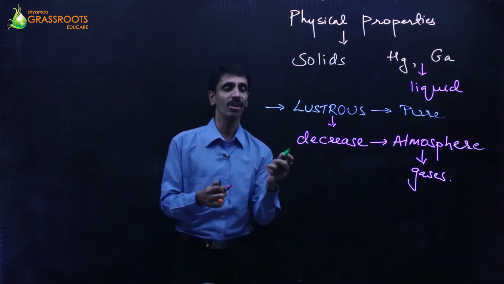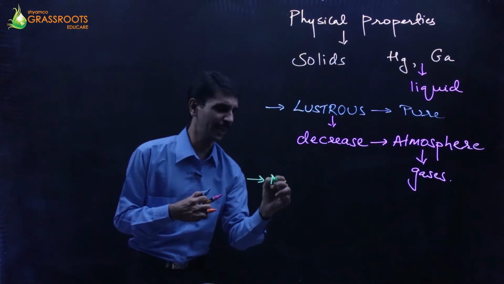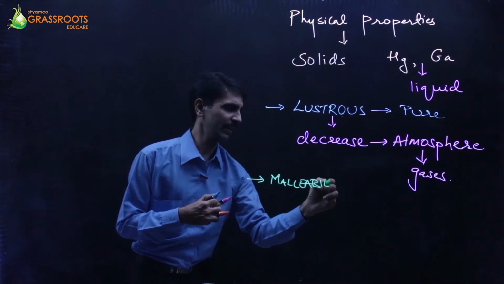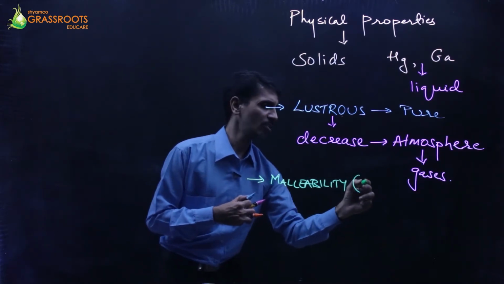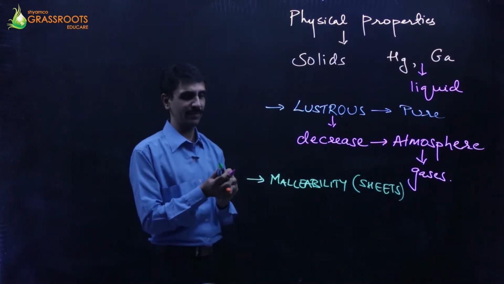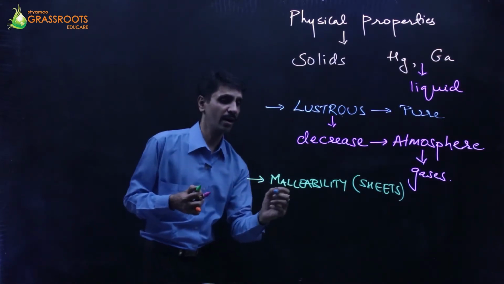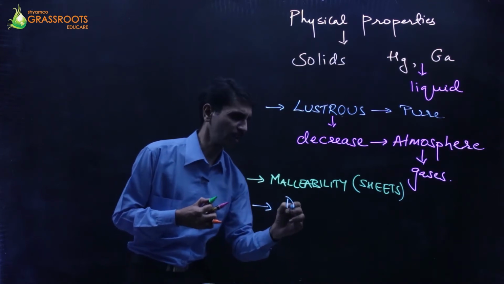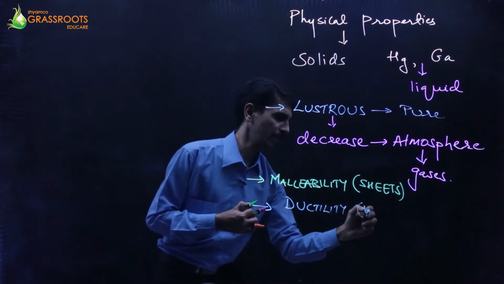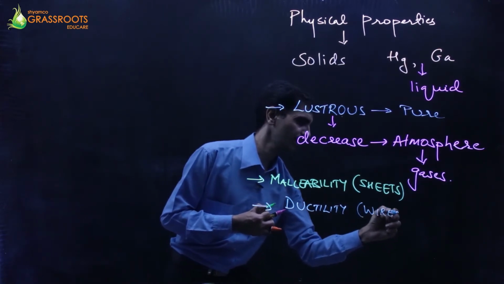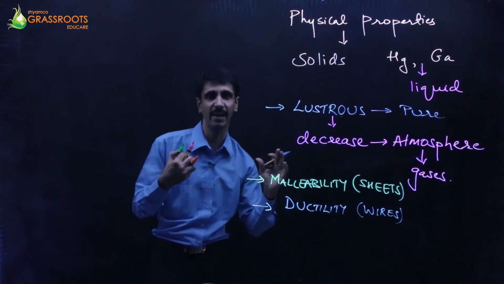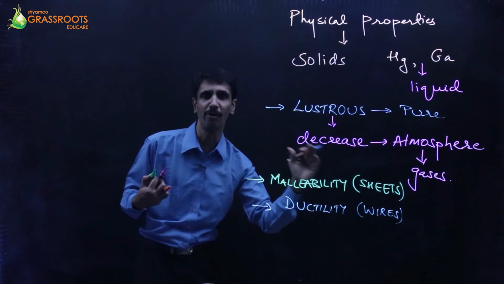So the next point is, when we talk about malleability, this malleability is nothing but they are in the form of what? Sheets, plain sheets. Okay, and at the same time they will be in the form of wires. So what we call it as ductility. So they will be in the form of wires. Alright, so this is a pure indication that they are quite flexible enough to be converted into this particular form.